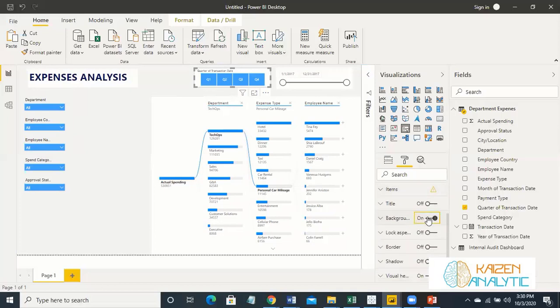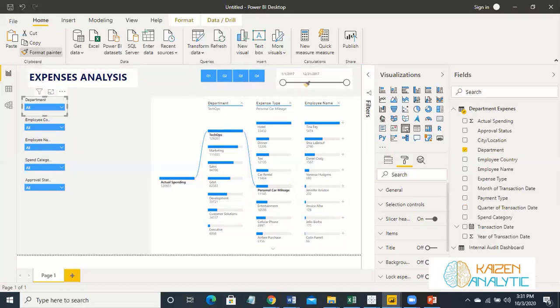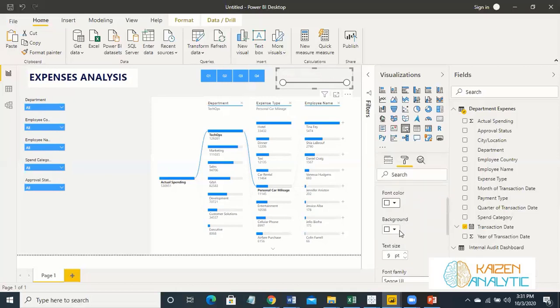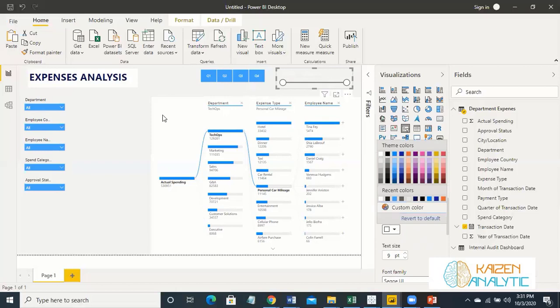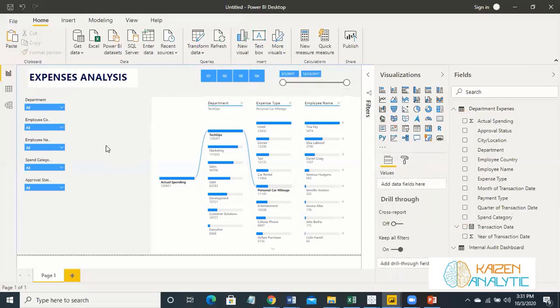And let's make the background nil, yes, it is quarters. And let's click over here, format paint, and click over here. So it has formatted all the things. Input data, make it white, and also this background, just make it blue. Yeah, that's it.